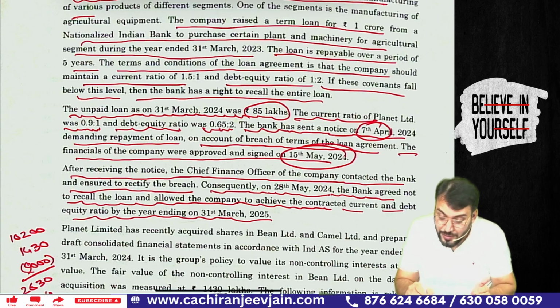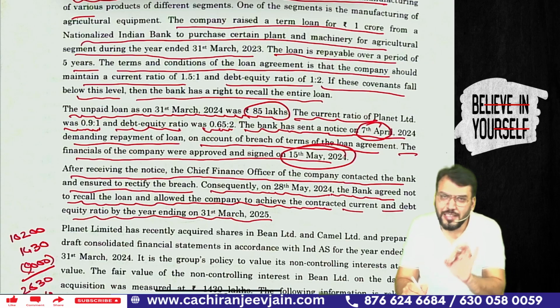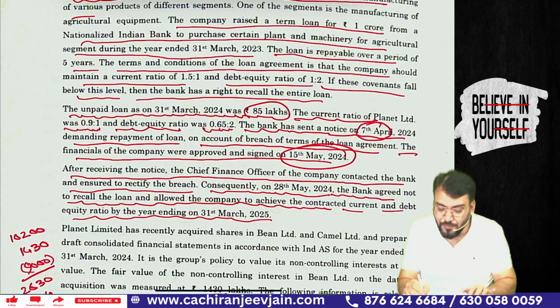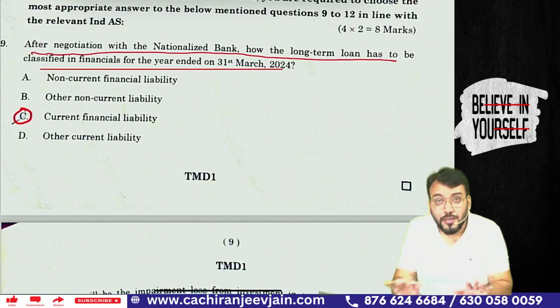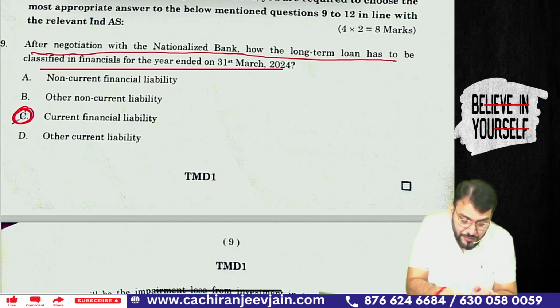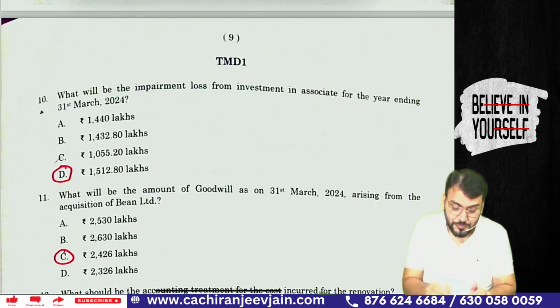If this agreement was entered before approval of financial statements, then it could be a non-current financial liability. But here it will be considered as a current financial liability. Current financial liability will be the correct answer. I hope most of you have given the correct answer.